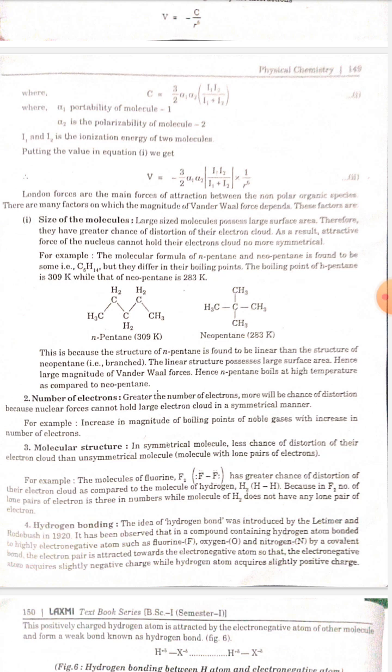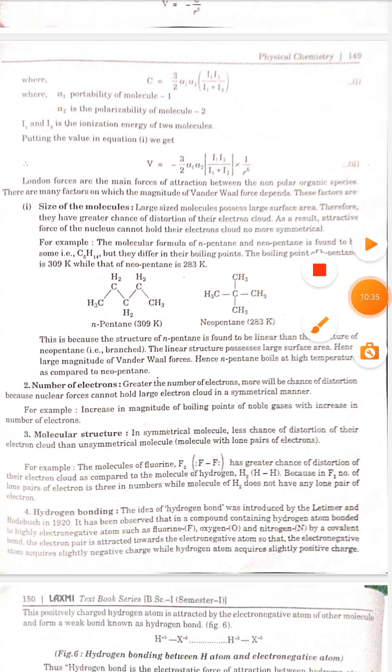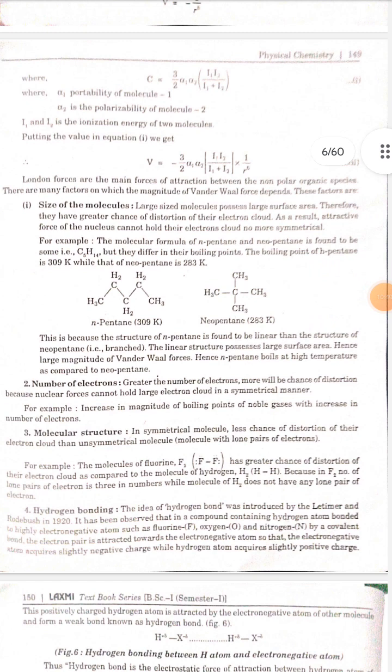This is because the structure of n-pentane is linear, while the structure of neopentane is branched. The linear structure possesses large surface area, hence large magnitude of van der Waals forces. Hence n-pentane boils at a higher temperature as compared to neopentane. Number 2. Number of electrons. The greater the number of electrons, the more will be the chance of distortion, because nuclear forces cannot hold a large electron cloud in a symmetrical manner. For example, the boiling points of noble gases increase with increase in number of electrons.